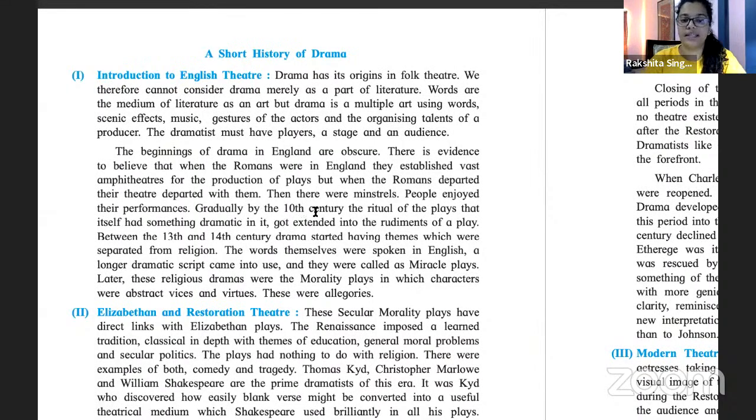Okay? In the 10th century there were ritual plays first. What were ritual plays? Do you know what rituals are? Rituals are basically things that are done because they have been done, and rituals are very strongly related to religion. So let's say in the Hindu religion, because that's something I know more about, there are various rituals.